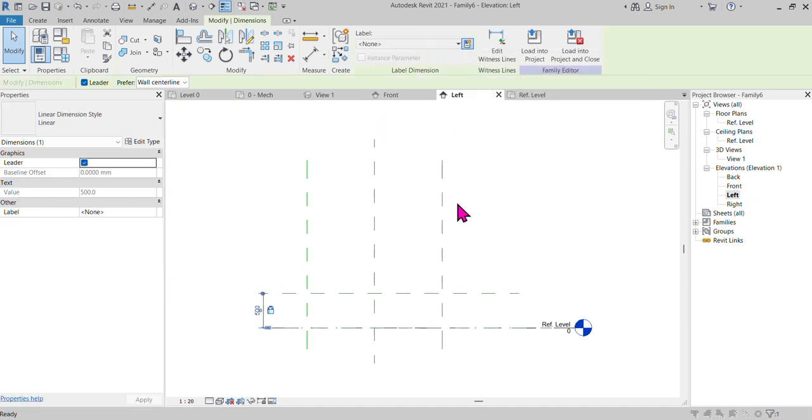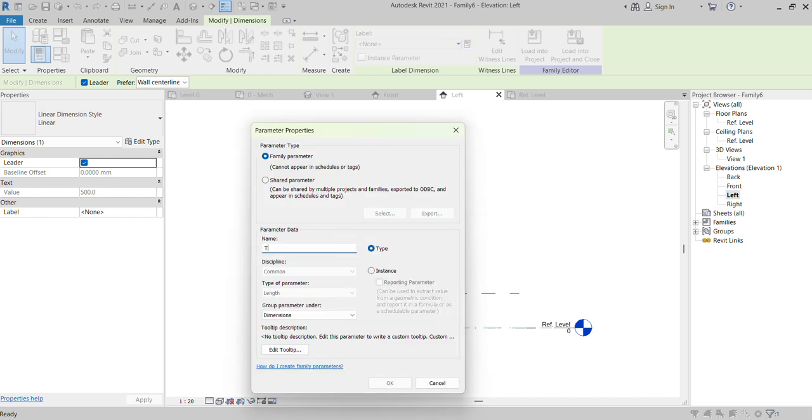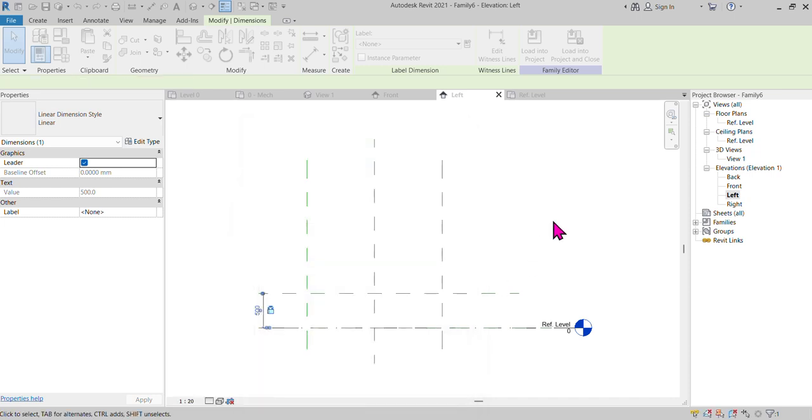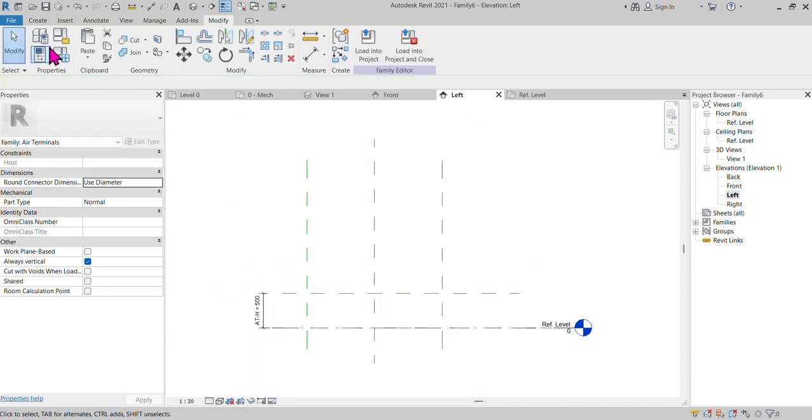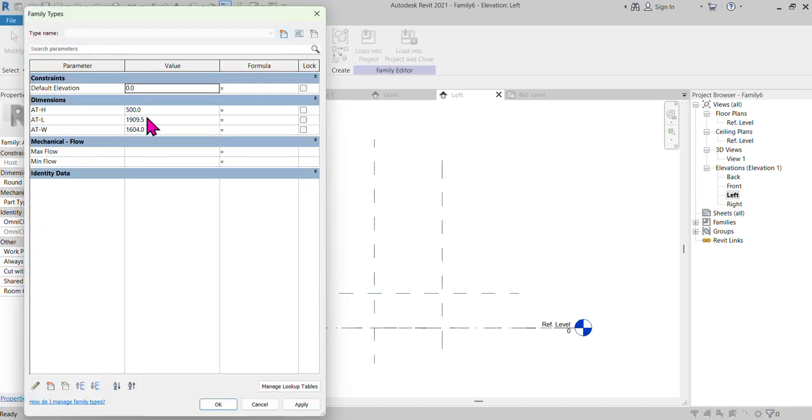I can go for the height, air terminal height. I created it. So I can go to family types. I have three parameters. For height I can go for 200, length 800, and width also 800, for example.